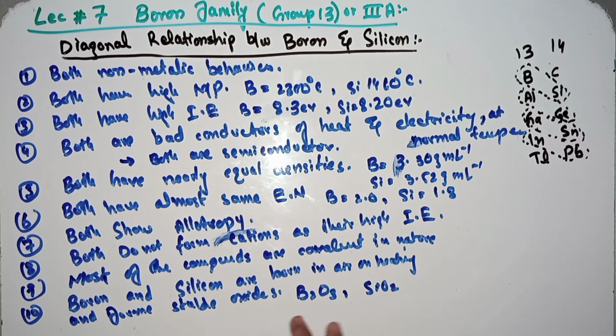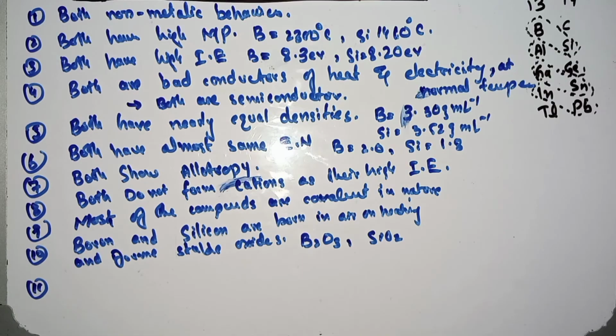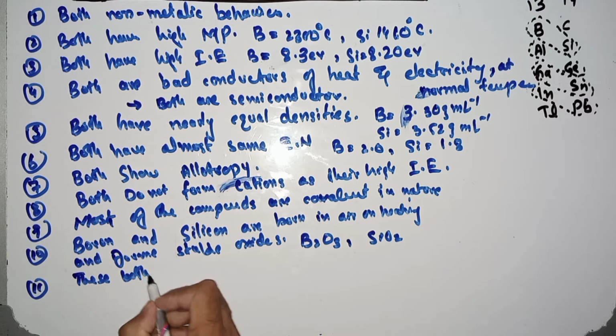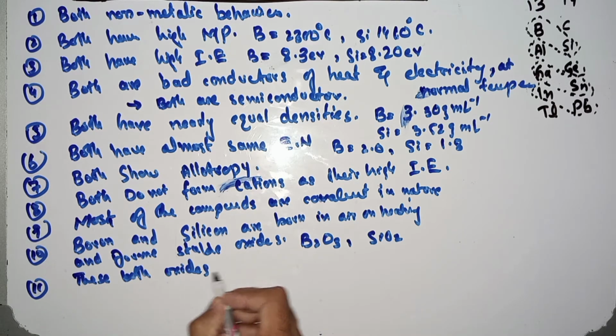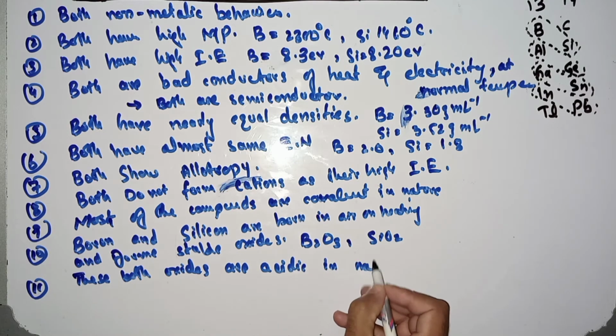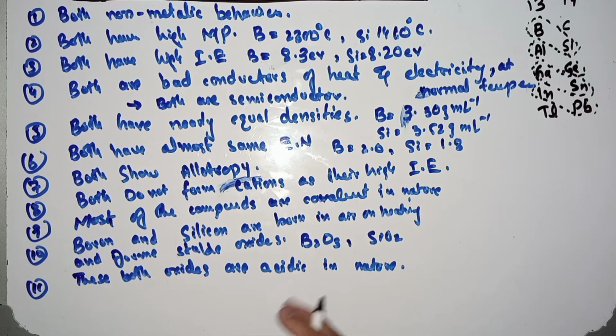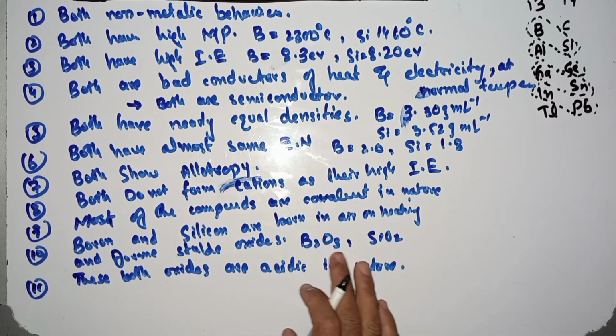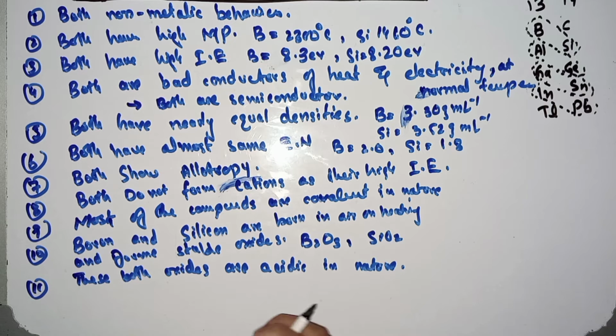These both oxides, B2O3 and SiO2, are acidic in nature. And both can combine with alkalis, forming borates and silicates respectively.